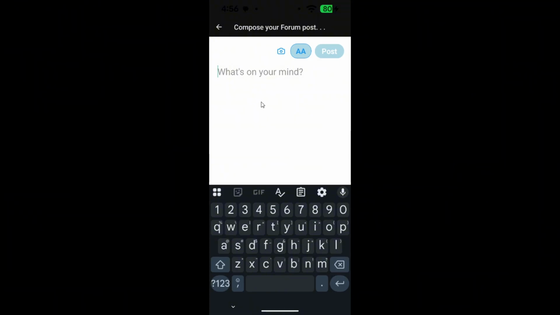Lastly, to create a post for the forum, click on the plus floating button. Draft your post in the screen that pops up. You can attach an image or a video. In the interest of transparency and ethics, Vox Pop wants your post to make as much impact as possible.